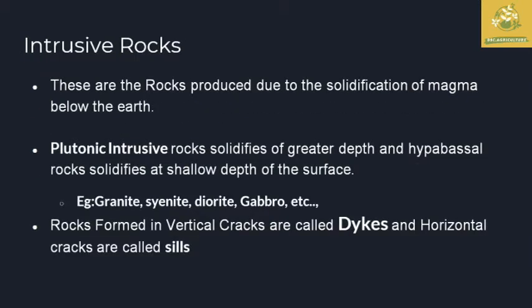Example, basalt. And intrusive rocks are rocks produced from the solidification of magma below the earth's surface. These intrusive rocks are also known as plutonic intrusive rocks, which are solidified at greater depth. The hypabyssal rock solidifies at shallow depth, while the plutonic intrusive rocks are formed deeper. Example, granite, syenite, diorite, gabbro, and some other rocks. These intrusive rocks also have some different formations: the rocks with vertical cracks are called dykes, and the horizontal ones are known as sills.